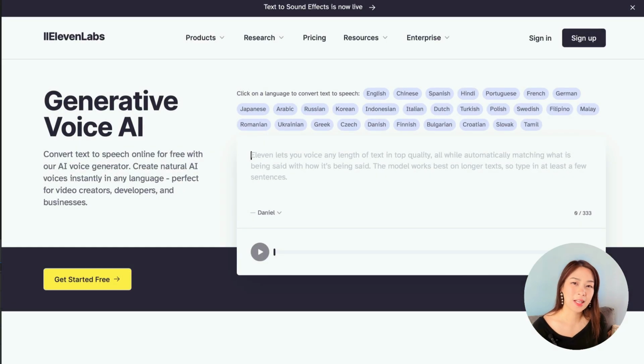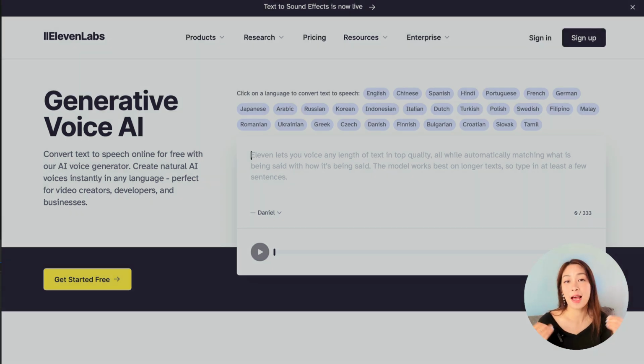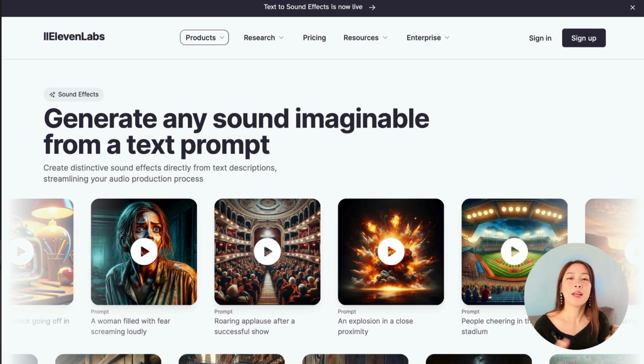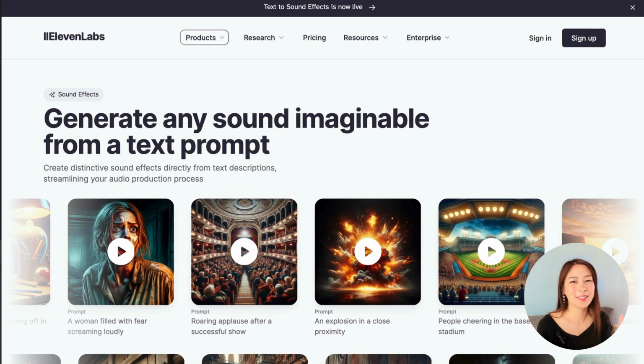So if you don't know already, ElevenLabs is a fantastic speech synthesis AI tool that will let you create AI voices with text and more. And recently, ElevenLabs has added a new sound effect feature, and that is what we're going to focus on today.